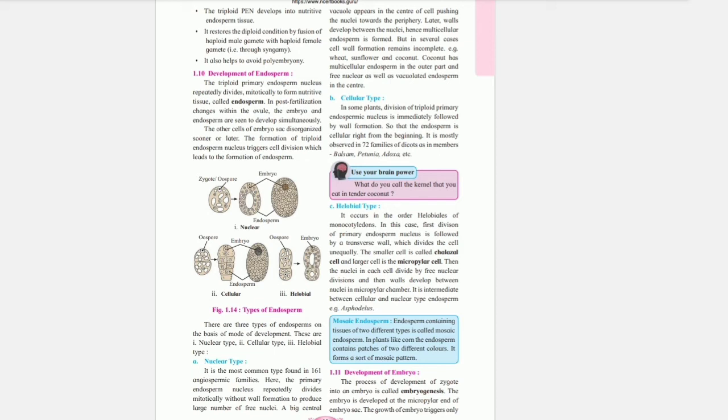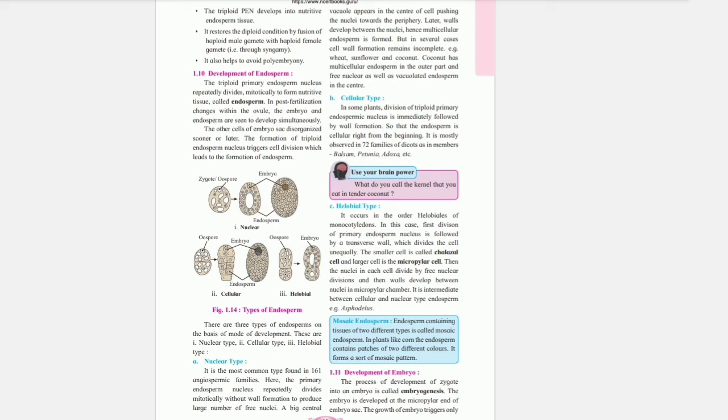It also helps to avoid polyembryony. Development of endosperm. The triploid primary endosperm nucleus repeatedly divides mitotically to form nutritive tissue called endosperm. In post-fertilization changes within the ovule, the embryo and endosperm are seen to develop simultaneously.